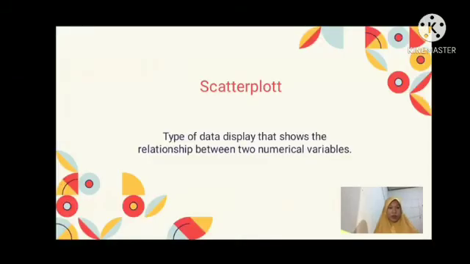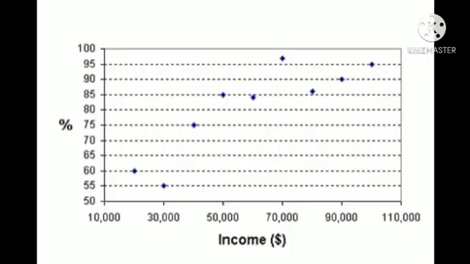Next we have the scatter plot. So what is a scatter plot? A scatter plot is a graphic way to show the relationship between two or more variables. Jadi, scatter plot adalah sebuah grafik yang biasa digunakan untuk melihat suatu pola hubungan antara dua variabel. Berikut adalah contoh scatter plot, bisa dilihat seperti gambar.